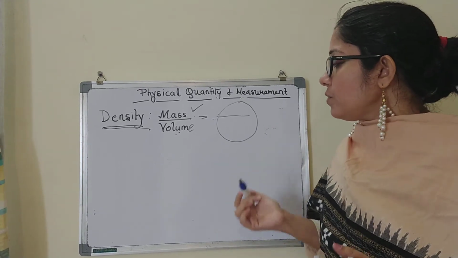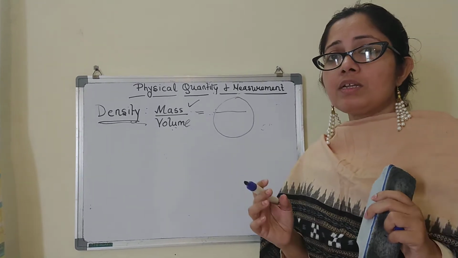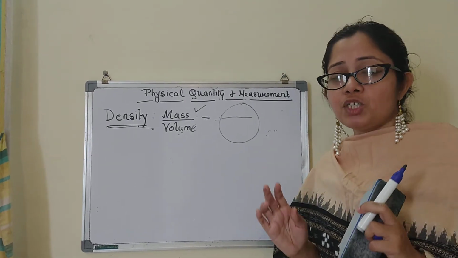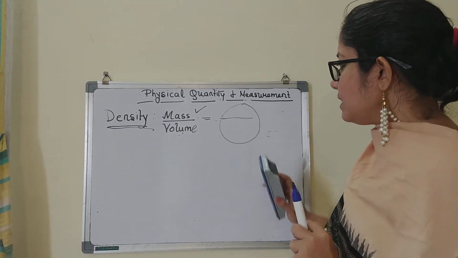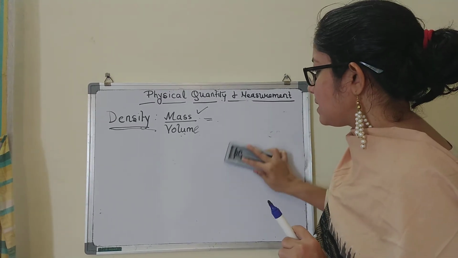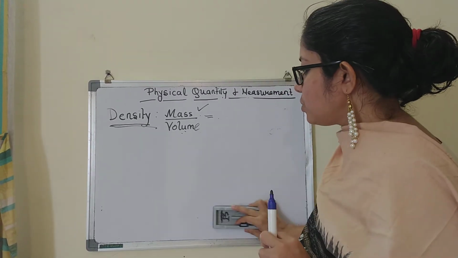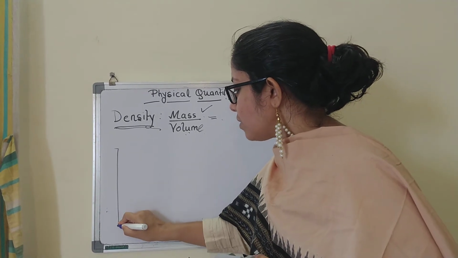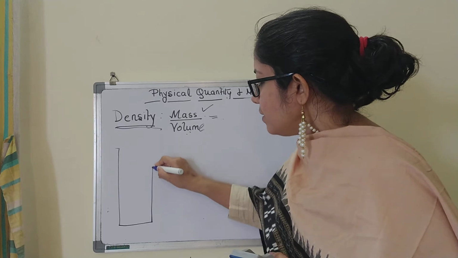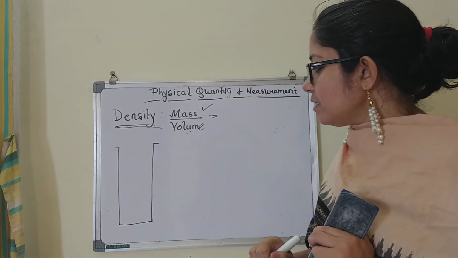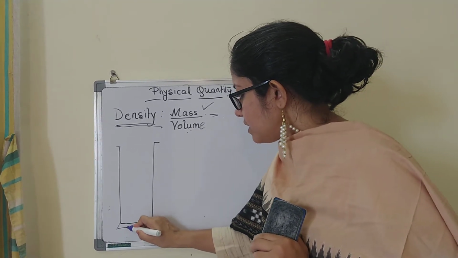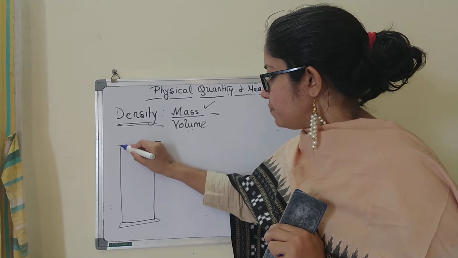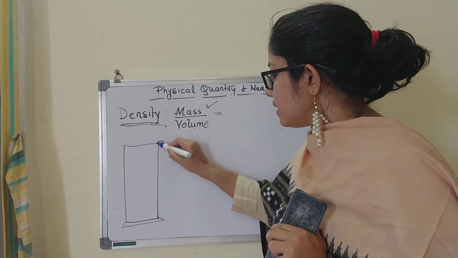But what will you do if the solid is an irregular solid? That means it does not have a proper shape and size. In that case, there is a small twist. I don't have it at home, but you can try this out in school, in the lab. There is an apparatus in your lab called a measuring cylinder.